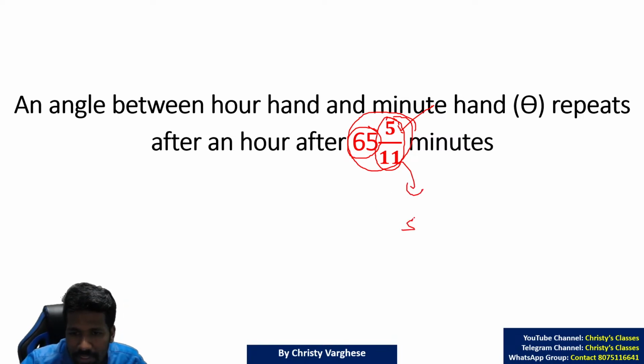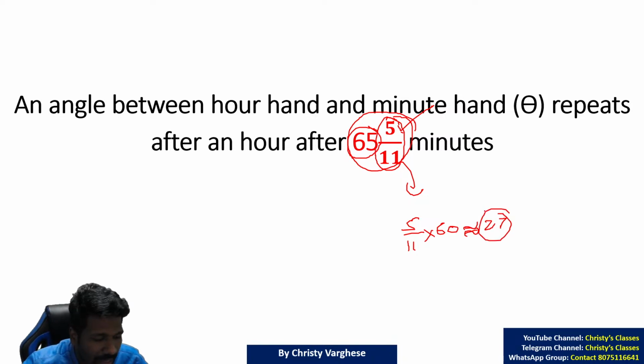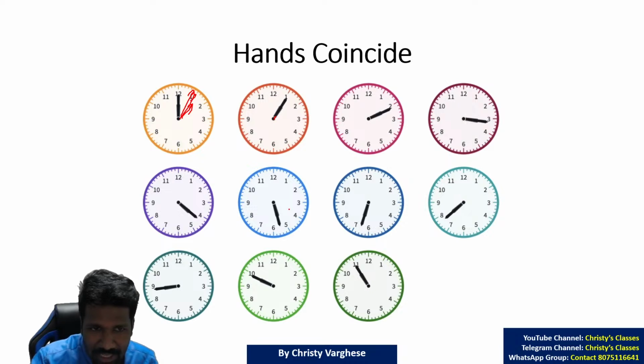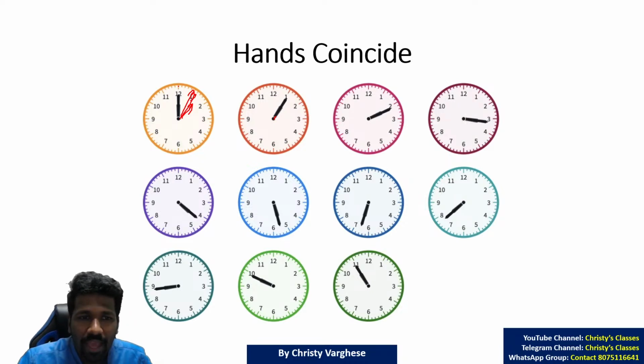5/11 minutes, if you convert it into seconds, 1 minute is 60 seconds. So 5/11 into 60, if you do, you will get approximately 27. That calculation part you can do later. That means 65 minutes 27 seconds later, any angle will repeat itself. That means at 12 o'clock if it happens, the next time it will happen is 1:5:27 seconds. All of you are understanding this?